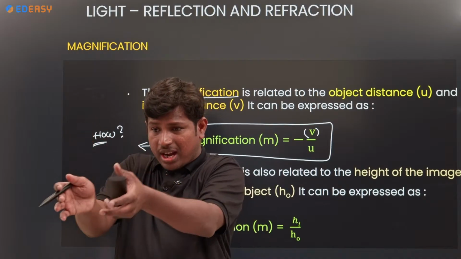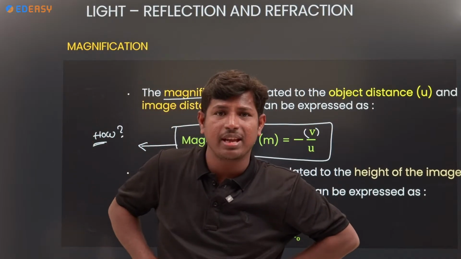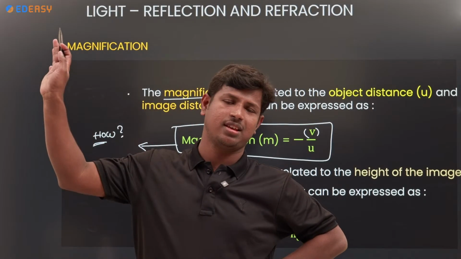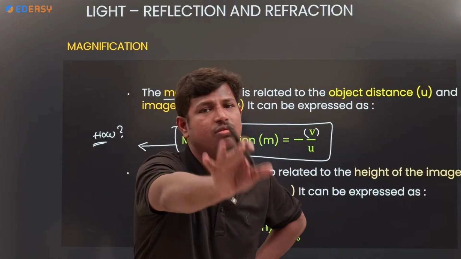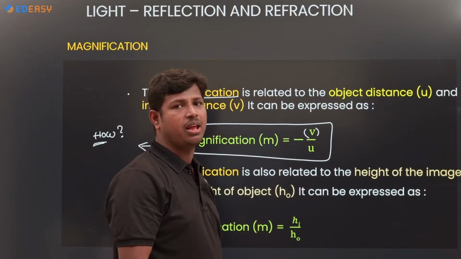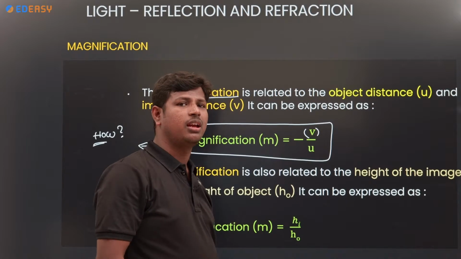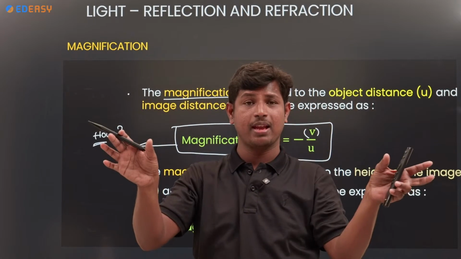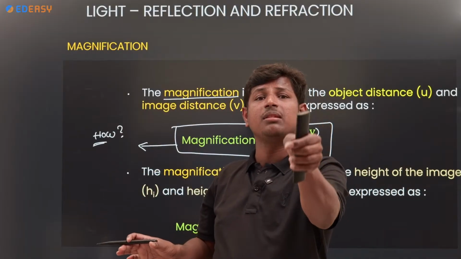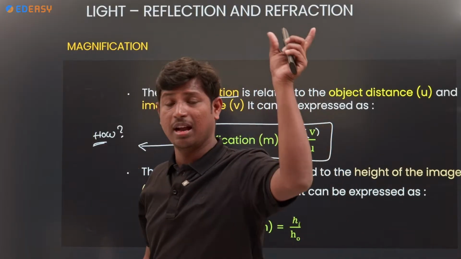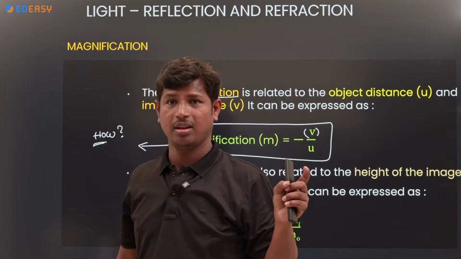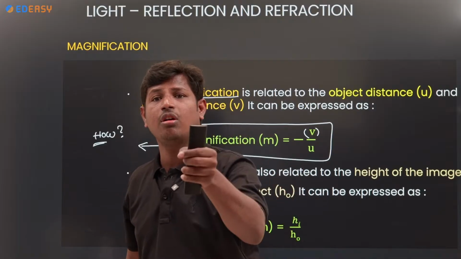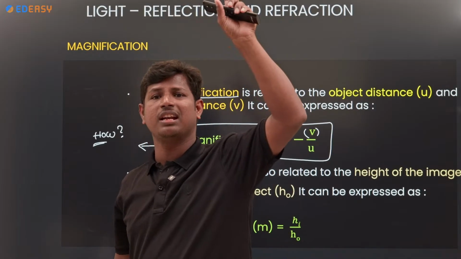If you stand in front of a plane mirror, is there any change in the image? No change. The object and the image are the same. If I stand in front of a concave or convex mirror, the difference will be there. So magnification is nothing but how the image will be compared to the object. The ratio of image to object is what we call magnification.